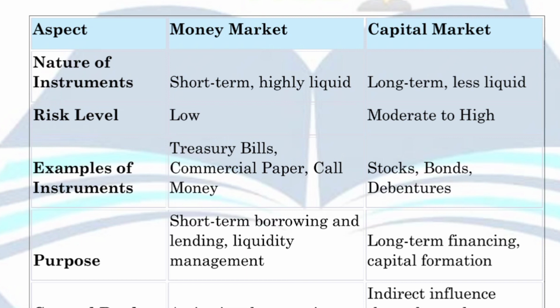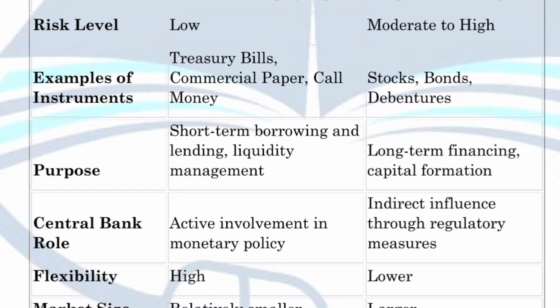Okay, so this is the main purpose of the capital market, but on the other side, the money market's main purpose is just the same as its meaning. So this is another point. Now coming to the next point, that is the central bank's role.